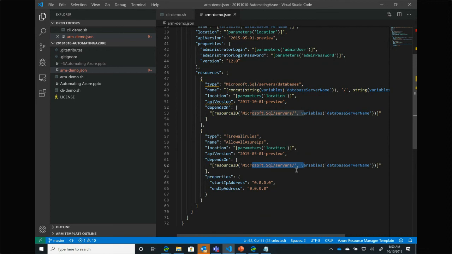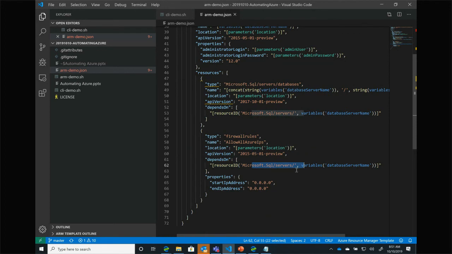So what this is allowing me to do is say, hey, I have all these resources, but they actually exist in this dependent hierarchy. I can't create the firewall rule if I don't have the server already. So what Azure is going to do when it sees this ARM template is deploy these things in the right order by looking at that dependency chain.